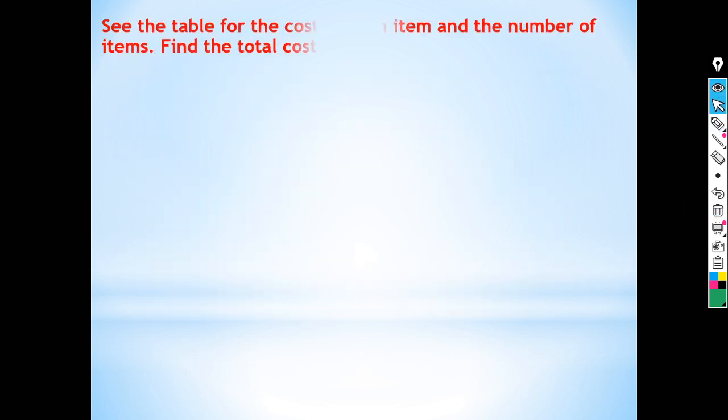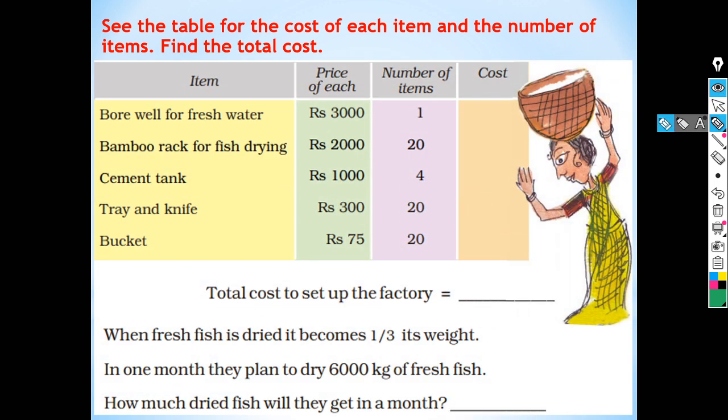Okay, so here are some items for setting up a fish drying factory and their cost. See the table for the cost of each item and number of items. Find the total cost. So here are 5 items to set up the fish drying factory and the price of each item.